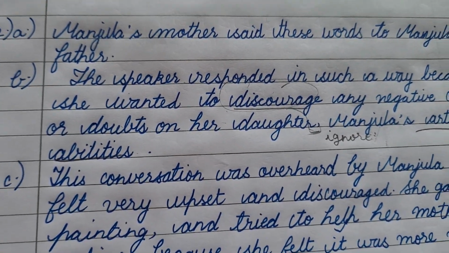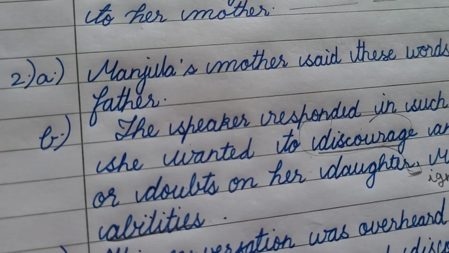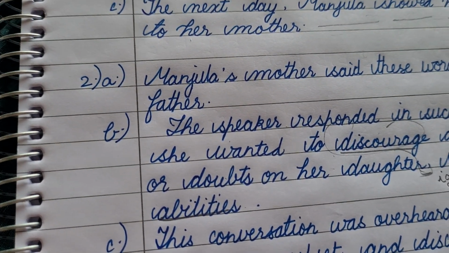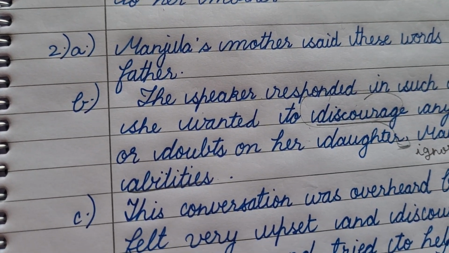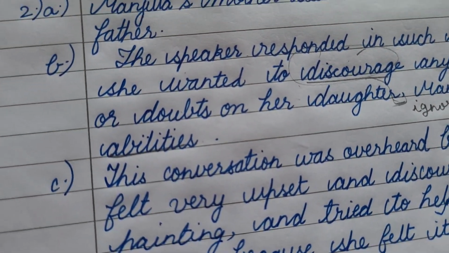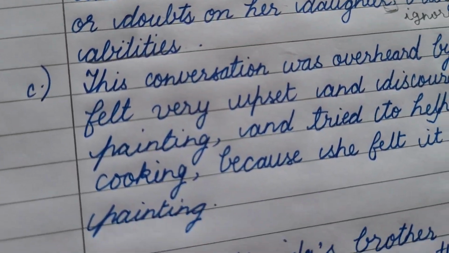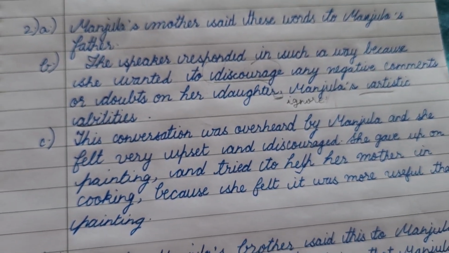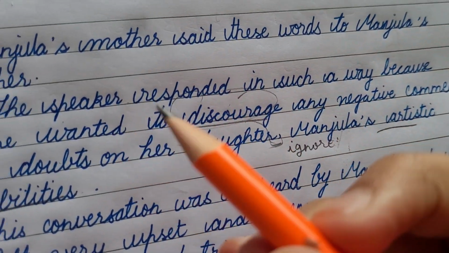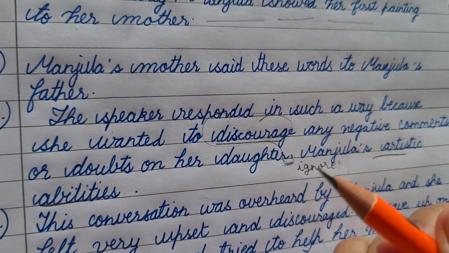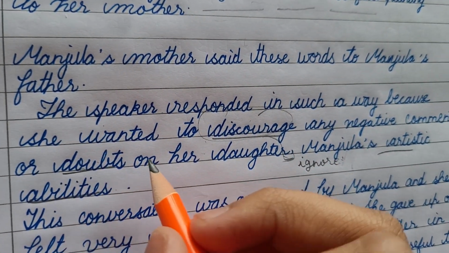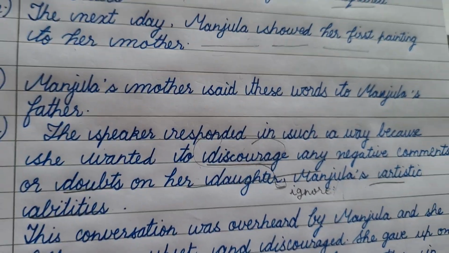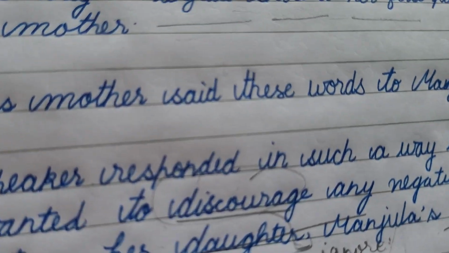Manjula's mother had a firm belief that her daughter could do wonders if she was appreciated enough, if she was given a spot, if she was given the right opportunity. She did not like, and she ignored and discouraged, any negative comments or doubts about her daughter Manjula's artistic abilities. So that will be the perfect answer for this question, which is short and crisp.